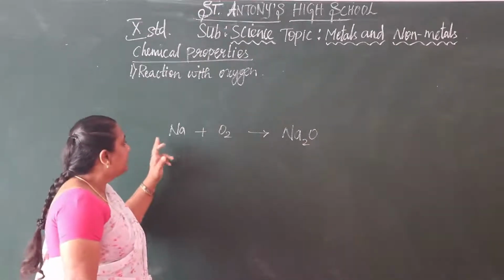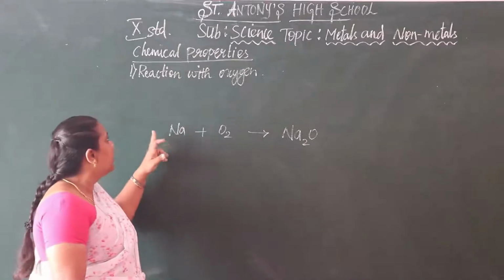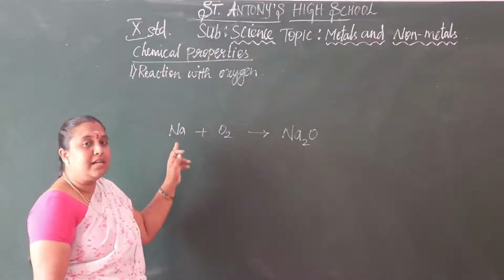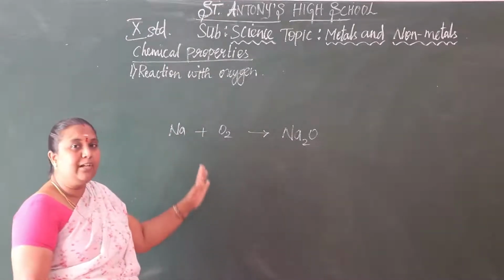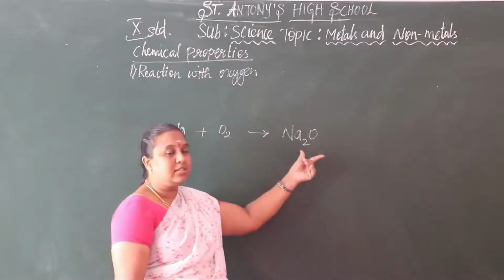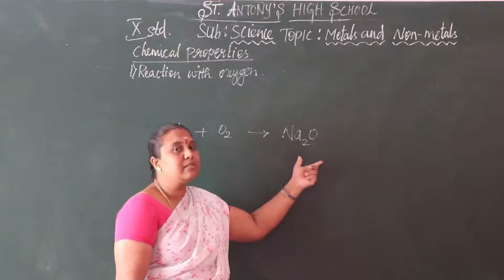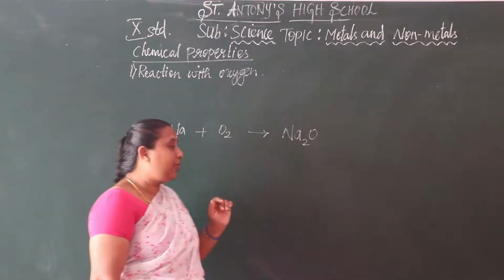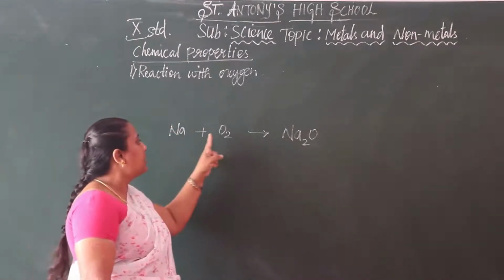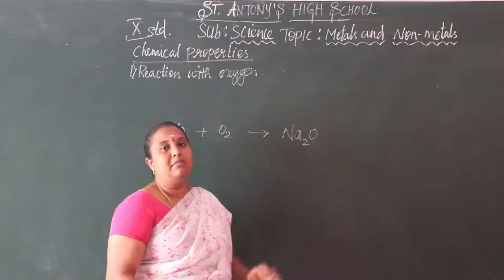Next, let us move on. Reaction with oxygen: metals react with oxygen, and it gives metal oxides. These metal oxides are always basic in nature, so we can say these are basic oxides. Sodium reacts with oxygen, and it gives sodium oxide.